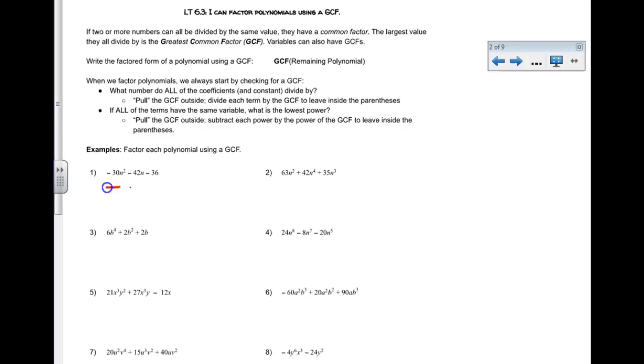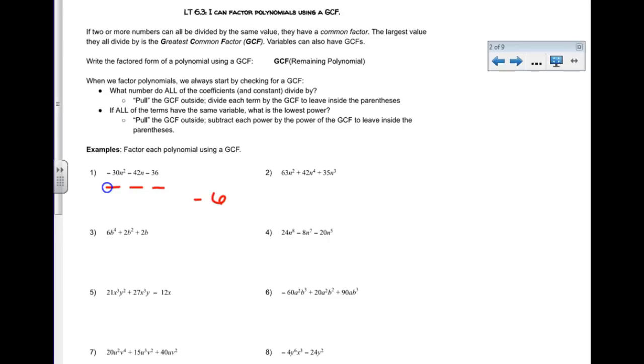I've got these three terms here: negative 30n squared, negative 42n, negative 36. I'm going to look for a greatest common factor. So I'm going to look for the biggest number I can think of that divides into negative 30, negative 42, and negative 36. And since they're all negative, I might as well take a negative out. I believe a negative 6 will go into all of those. And then I'm going to look for the lowest variable if they all have a variable. But in this particular case, this third term doesn't have a variable, so I can't use that.